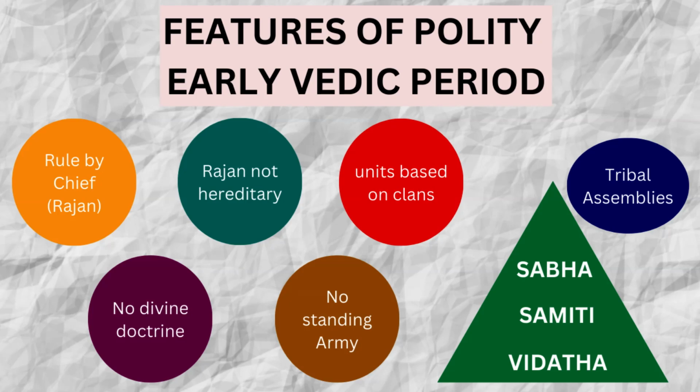And as I mentioned, the second point was that Rajan was not hereditary, so it was a form of democracy. That democracy took the form of meetings via tribal assemblies. So all those chiefs met